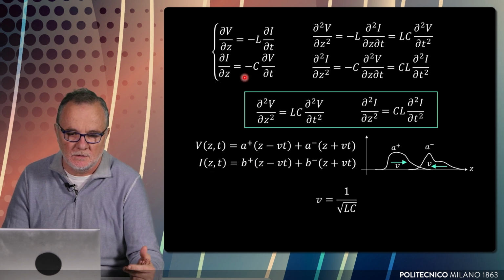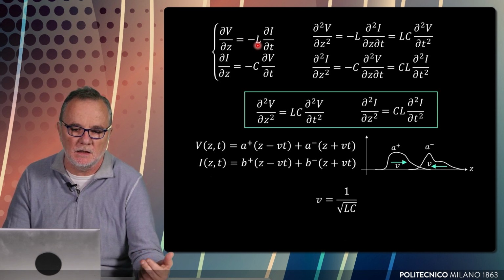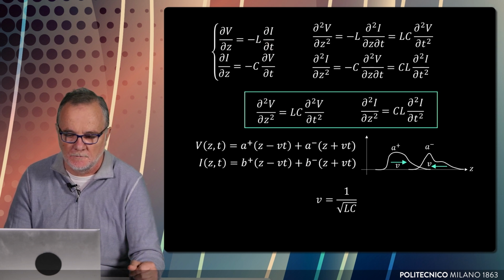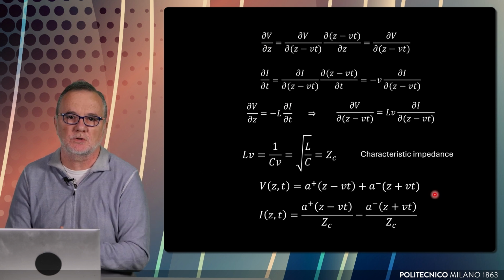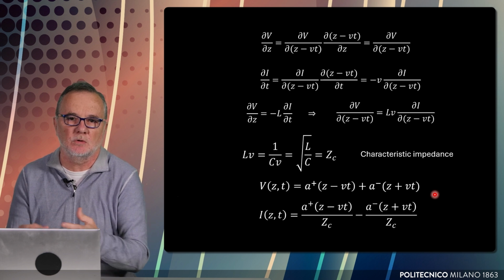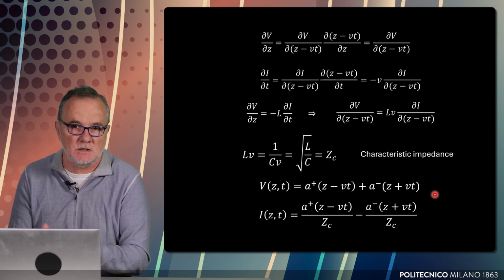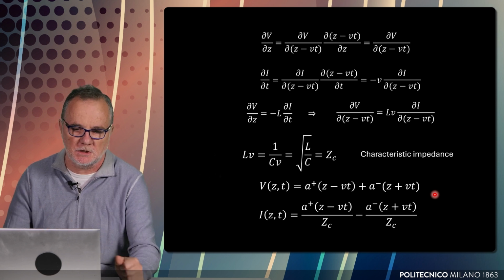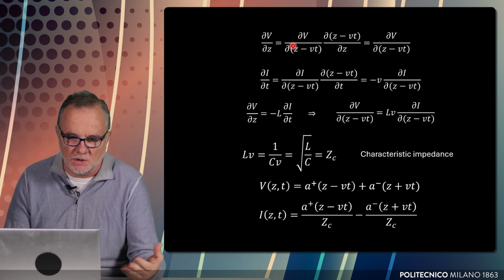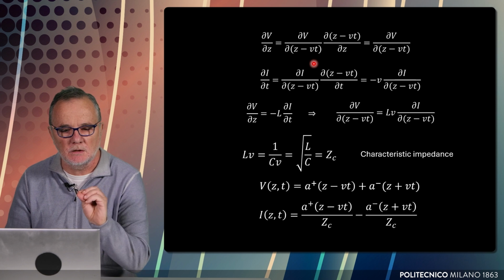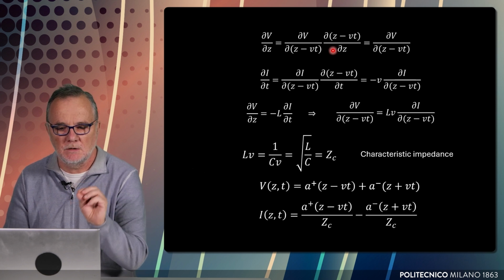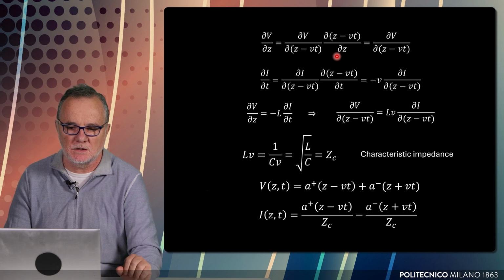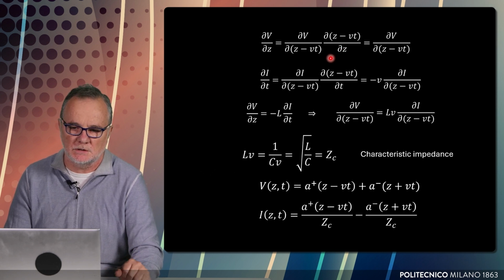But let's not forget that V and I are linked by a first order equation that is here, which we now substitute, because what we want to find is the relationship between V and I. We know that this relationship exists because we are in the presence of electromagnetic waves. We want to find the expression. For this reason, we carry out some derivatives. You can see and follow all these passages slowly by looking back at this video and also at the text.